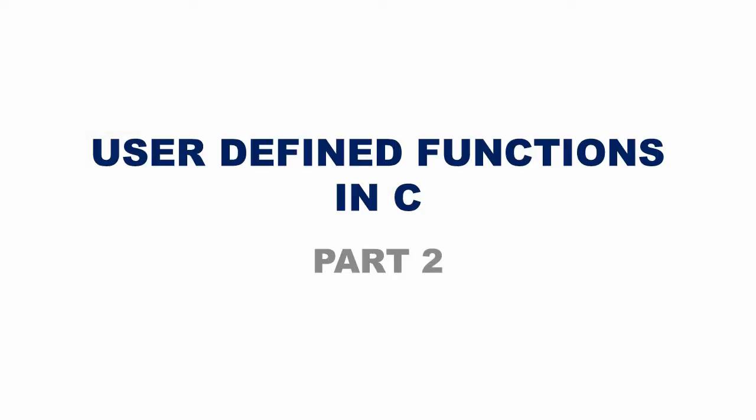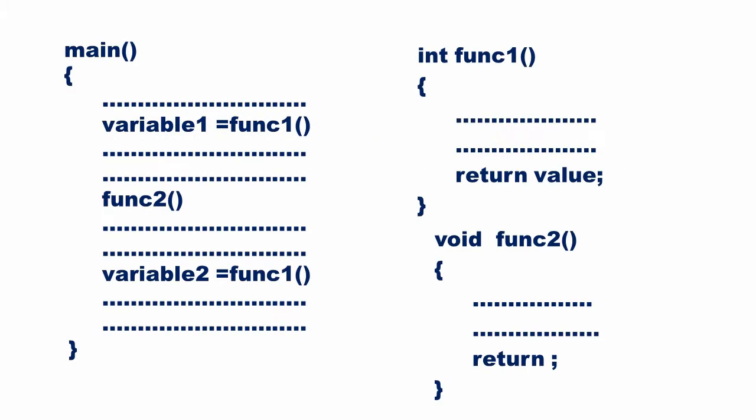In this video, let us continue user-defined functions. In part 1, we have seen how to write a program using function in C. A C program is made up of one or more functions, one of which is main. Execution always begins with main, no matter where it is placed. Other functions are executed in the order in which functions are called.